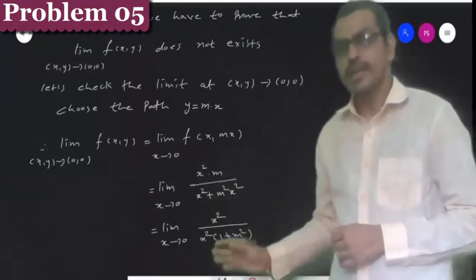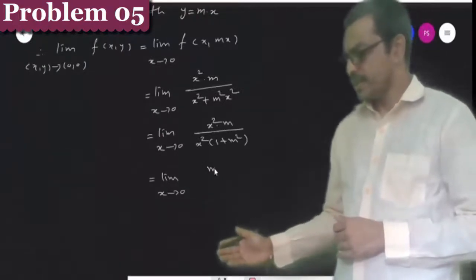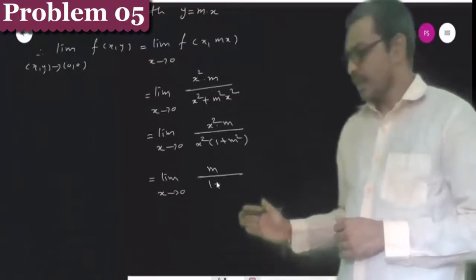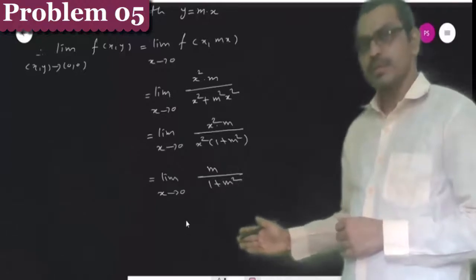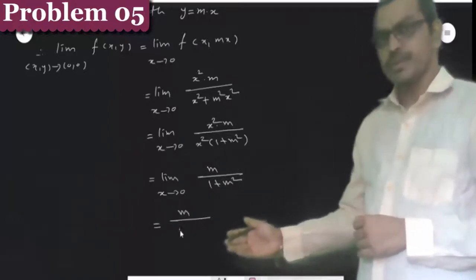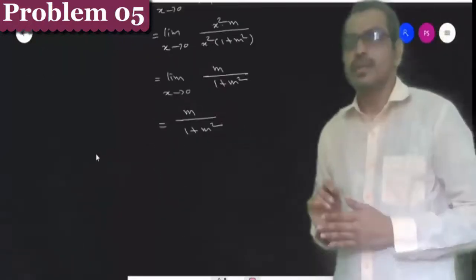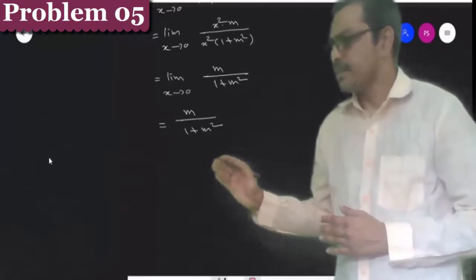Here x square and x square get cancelled. Therefore, here we get the limit as x tends to 0 of m divided by 1 plus m square, which is equal to m divided by 1 plus m square. Here m is the parameter.